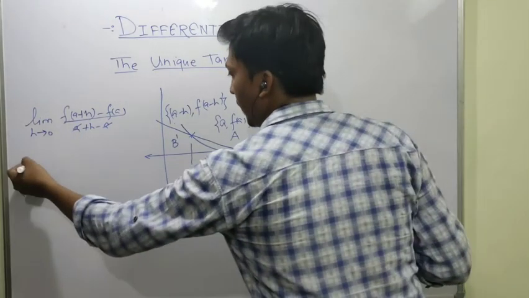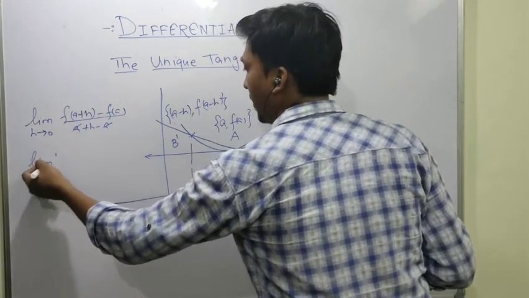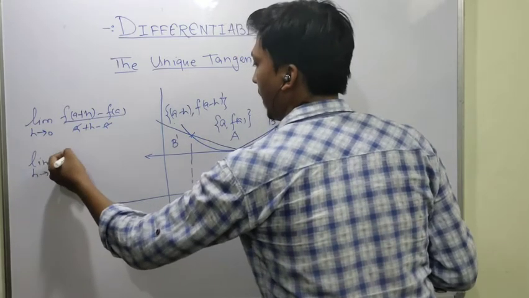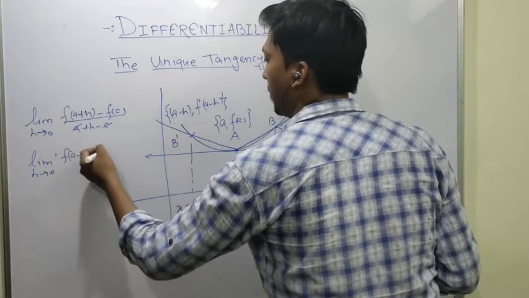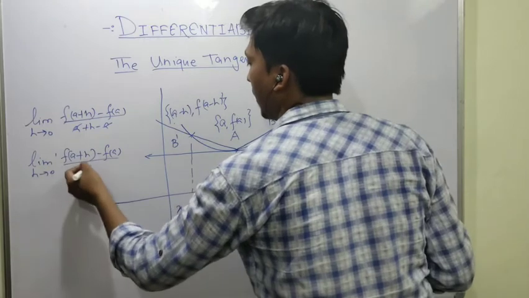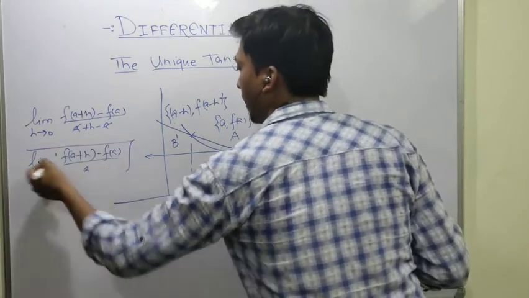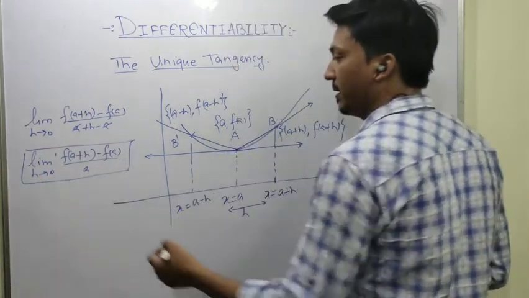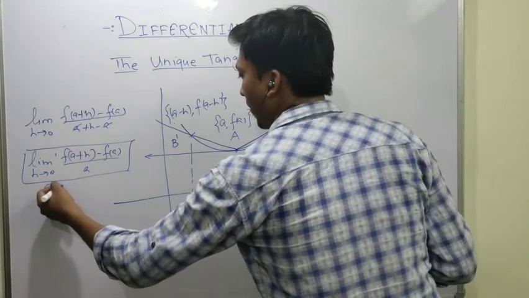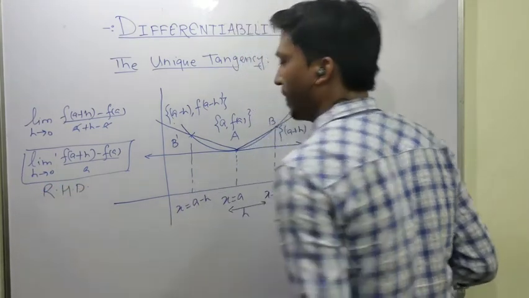So finally we have limit h tends to 0 of f of A plus h minus f of A upon h. Okay, and this is the right hand derivative.